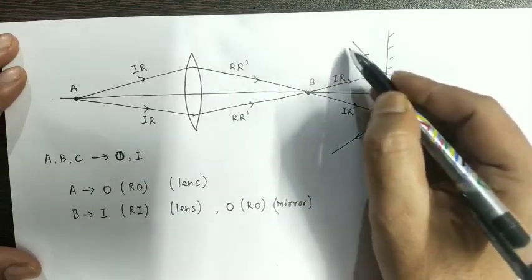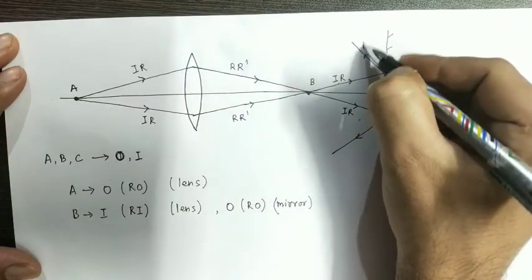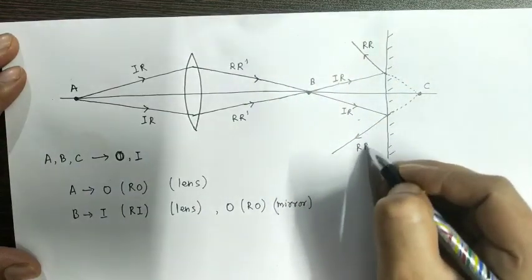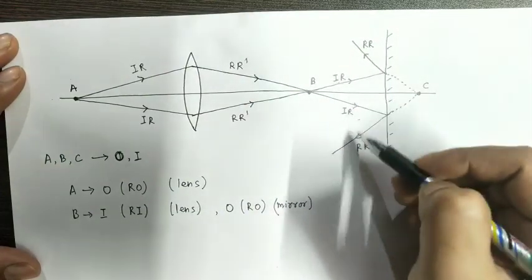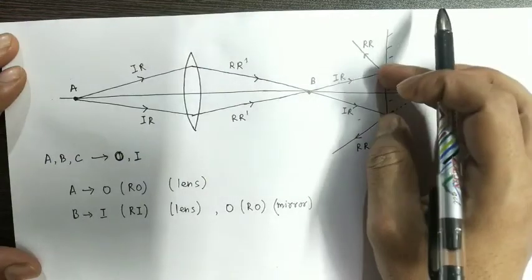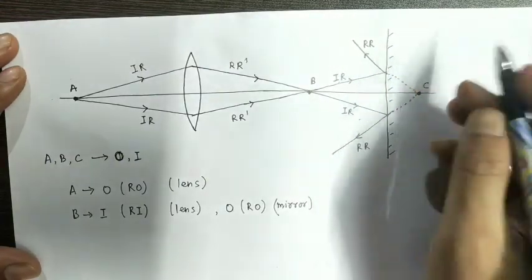This ray we are getting after reflection, therefore this is the reflected ray, and similarly this is also a reflected ray. Are these two reflected rays meeting actually? The answer is no. They are meeting when they are extended backward.